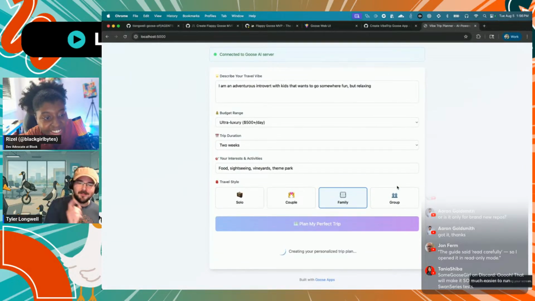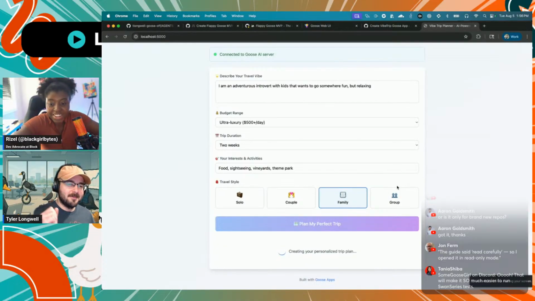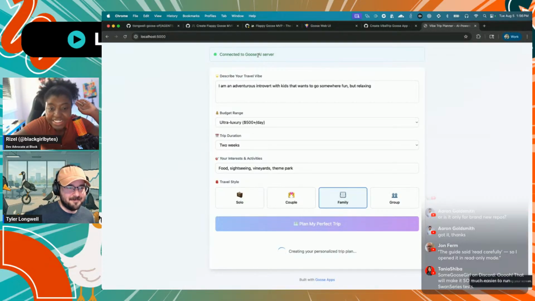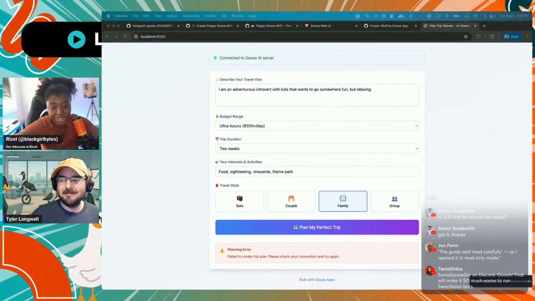So in theory, it should be connecting to our local Goose automatically, planning with Goose, running all of its inference through our local Goose, which is being pushed back up to our Claude model. And hopefully it will just show up here on the page. Oh my God. It thinks it's connected to our local Goose, but with these one-shot kind of things, you never know. Yeah, but this is so cool. The UI is good. Oh no. Okay. While you do that, Andrew said he got his working. So we'll go check out Andrew, come back to you, and then we'll wrap up the stream.